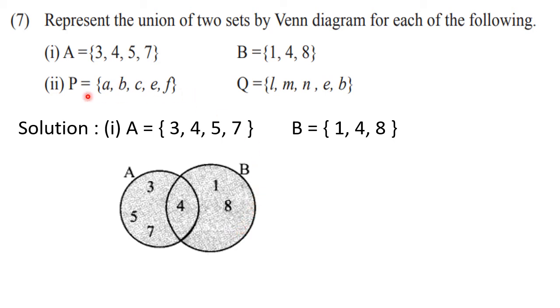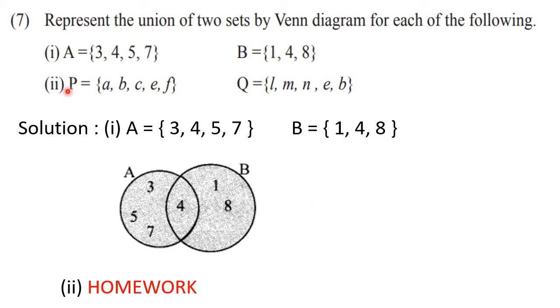So similarly, question number 2, you are going to solve as homework. So it's very easy to draw Venn diagrams. Only thing is that you have to observe the sets. If you find something common in that, then you have to draw two intersecting circles. If they don't have anything in common, then you have to draw separate circles.